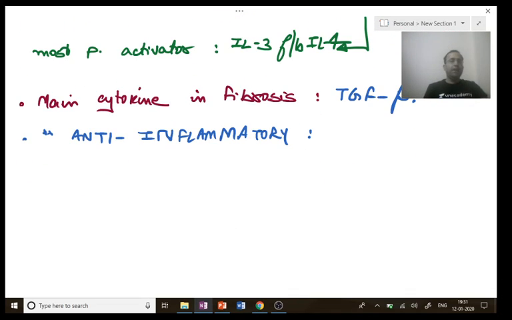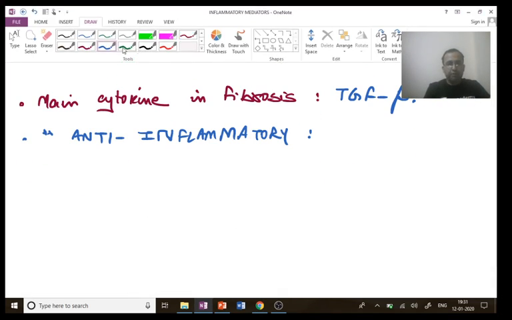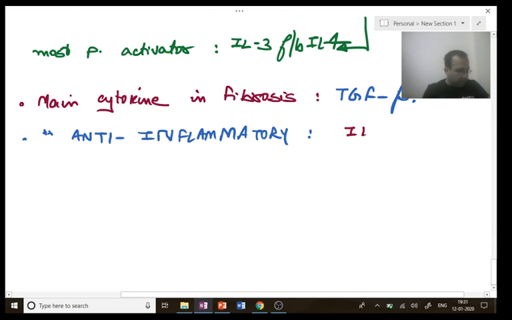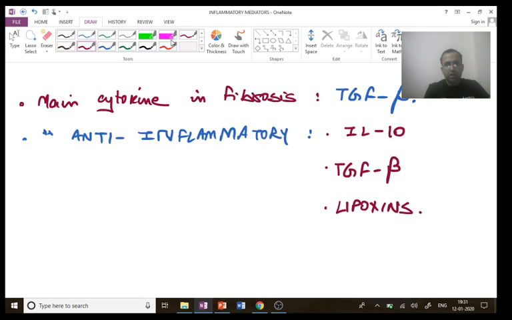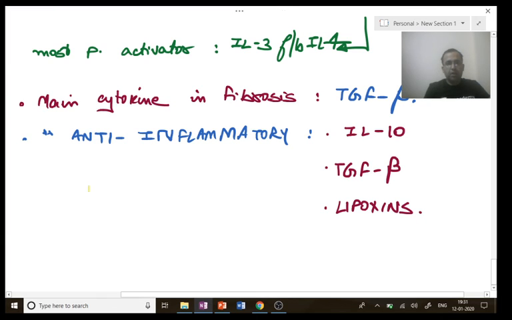There are three main anti-inflammatory mediators, which are interleukin 10, TGF beta, transforming growth factor beta, and lipoxins. Very important. Other than these three, all others are pro-inflammatory, that is, they cause inflammation. Lipoxins, you very well know, is an arachidonic acid metabolite, lipoxygenase pathway.